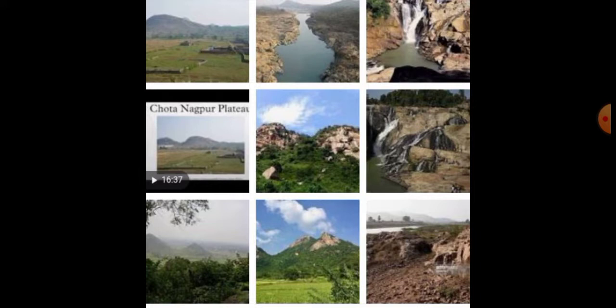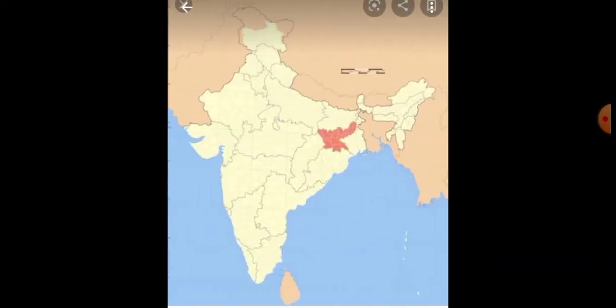Listen, students, it is in eastern India. Just you see the picture. This is the image of Chota Nagpur Plateau. This particular plateau covers Jharkhand as well as parts of Bihar, West Bengal, Odisha and Chhattisgarh. The total area of this plateau is 65,000 square kilometer, and its height is 1350 meter.